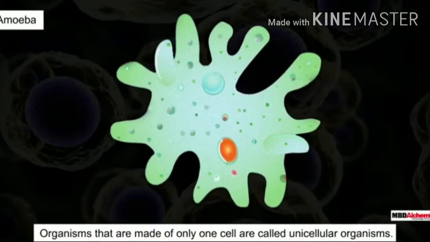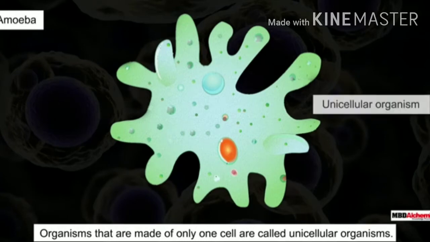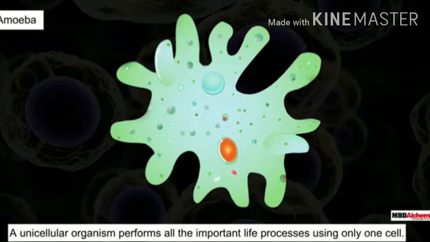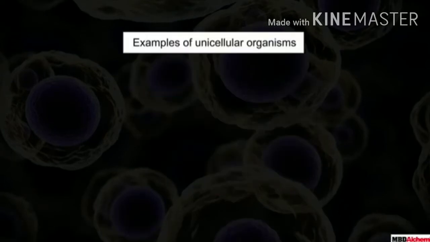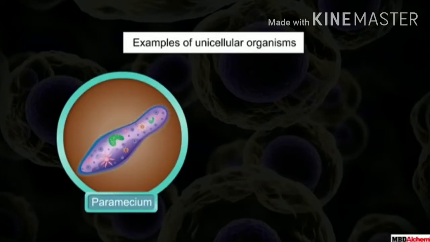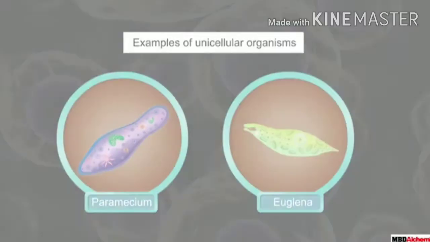Organisms that are made of only one cell are called unicellular organisms. A unicellular organism performs all the important life processes using only one cell. Examples of unicellular organisms are Paramecium and Euglena.